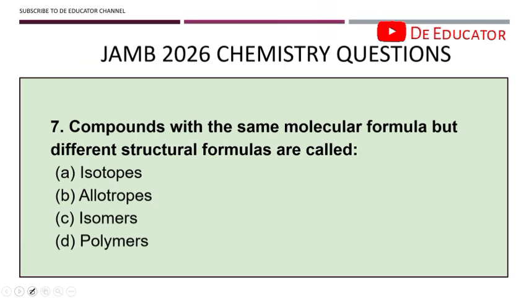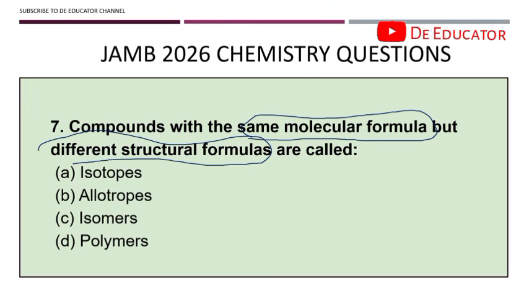Okay. Question 7. Compounds with the same molecular formula but different structural formulas are called? This one is also a very simple question. These are called isomers. Alright, they are called isomers. So isomers share the same molecular formula, but they differ in their structure. That's just what isomers are. You should know isomers are different from isotopes, and also different from allotropes. Okay, take note of that.